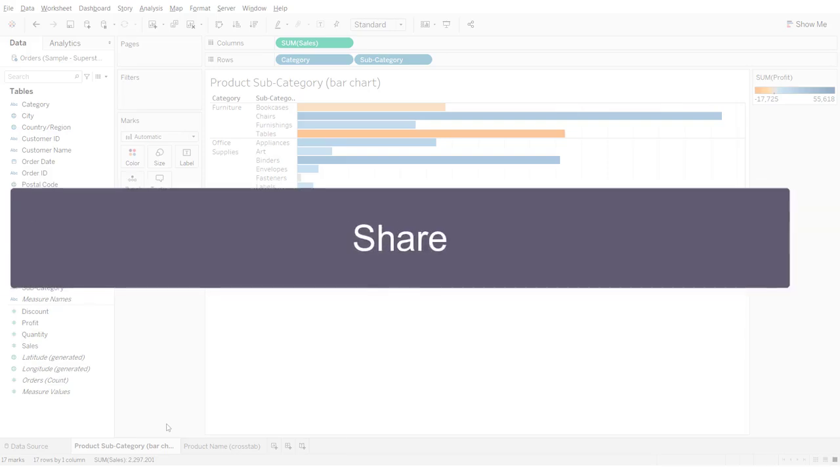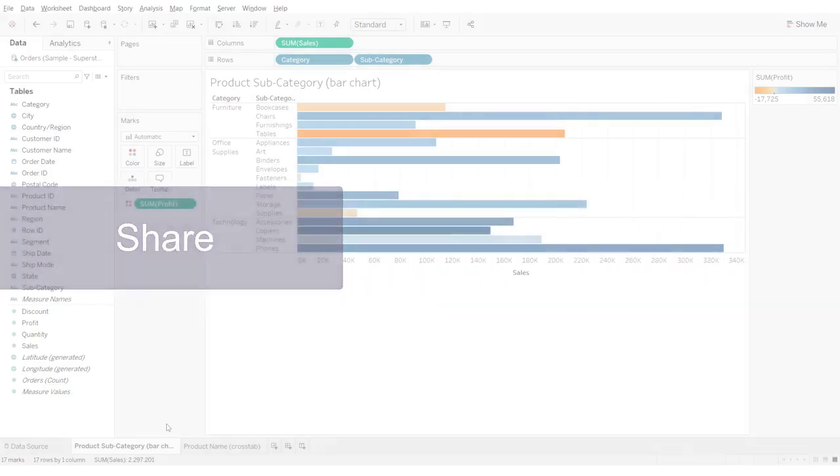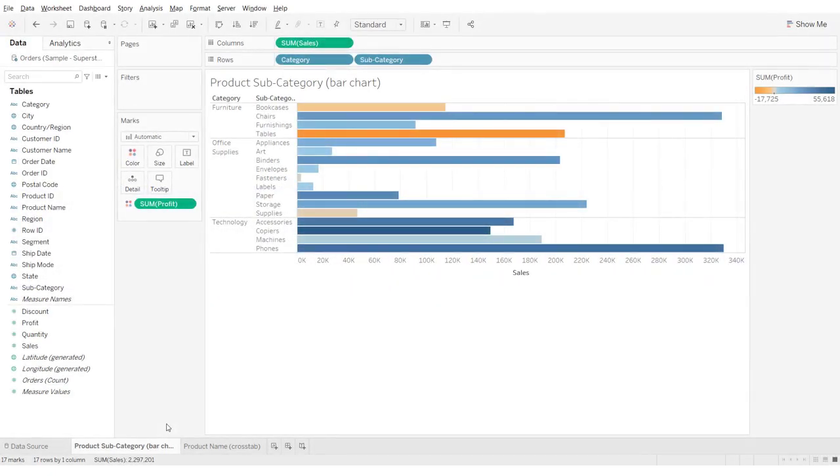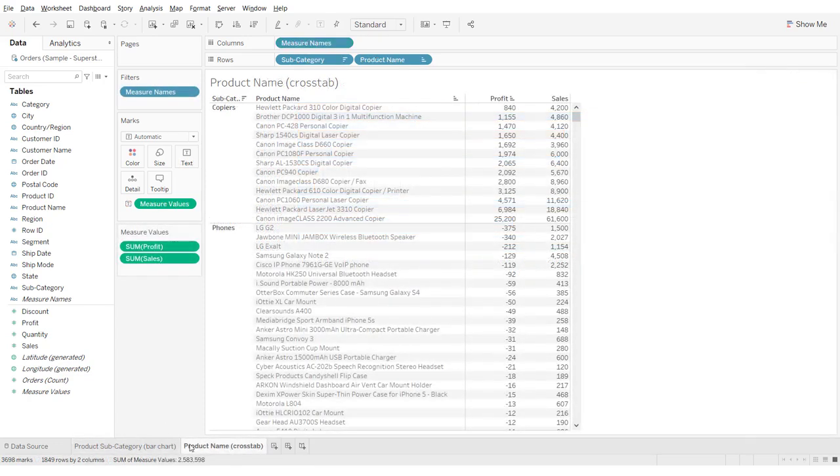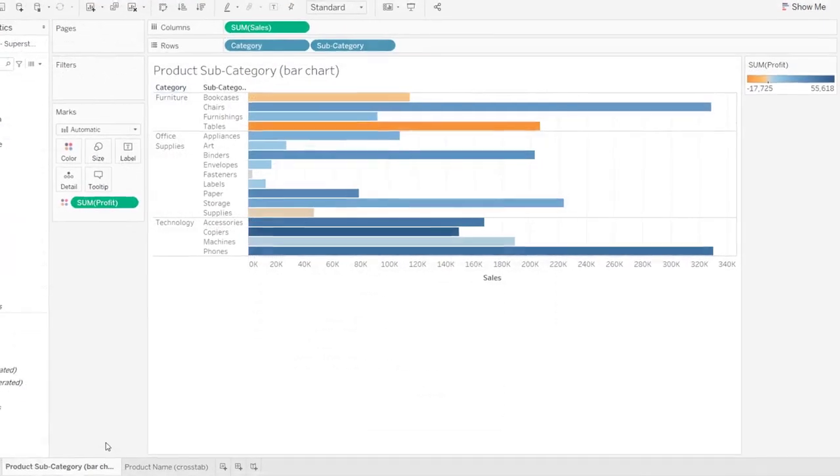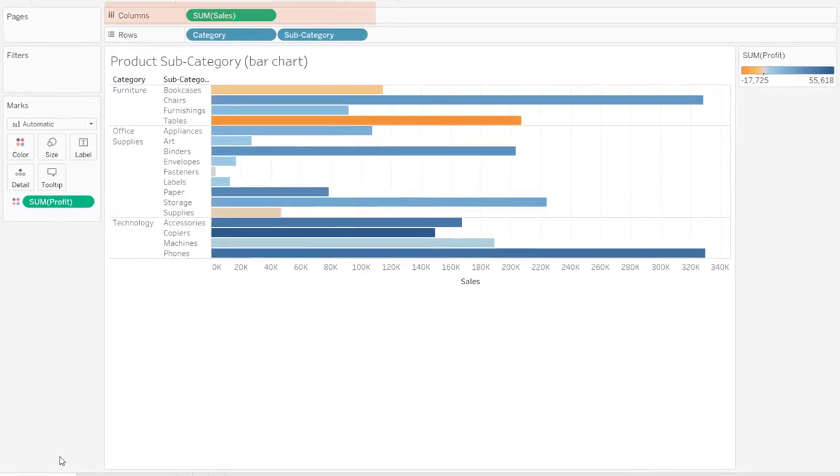We've been examining the typical workflow in Tableau Desktop. For our analysis, we explored profit and sales data for our retail chain Superstore, and we created a couple of visualizations to help us study both our least and most profitable products. One is a bar chart that shows the sum of sales by product subcategory, with total profit reflected by color. As the color legend shows us, some of our subcategories are doing much worse in terms of profit than others.